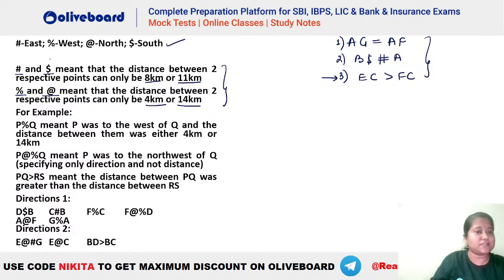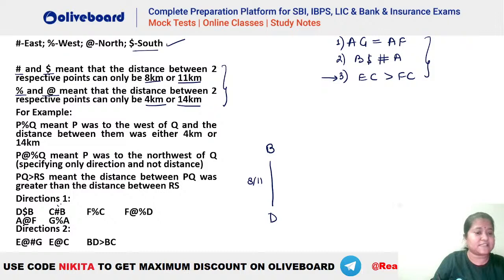D dollar B. What is the meaning of dollar? Dollar means south. So we know that D has to be towards the south of B. Let's draw this. D is towards the south of B. The distance is dollar. That means it is either 8 or 11. ठीक है, या तो 8 है या फिर 11 है.